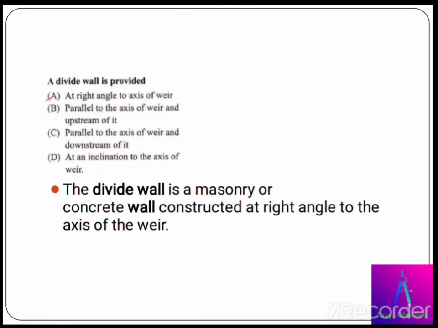A divide wall is provided... The correct answer for this question is at right angle to the axis of the weir. Before that, we need to know what is a divide wall. The divide wall is a masonry structure or concrete wall constructed at right angle to the axis of the weir in a reservoir.